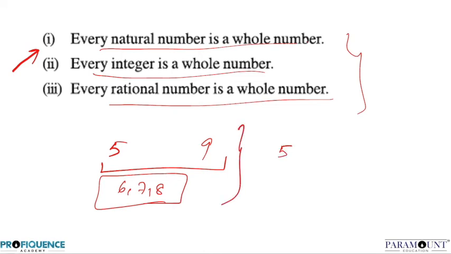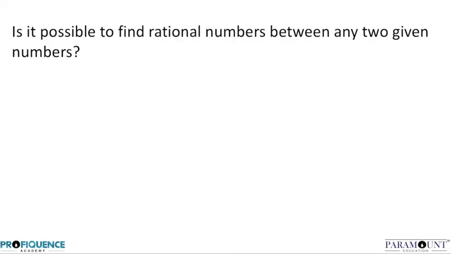Now the question that comes into my mind is, is it possible to find two numbers between 5 and 6? Is it possible that if I am given any two numbers, let them be random numbers, whether there is a difference between them or not? If there is a difference between them, you can easily find the two numbers.